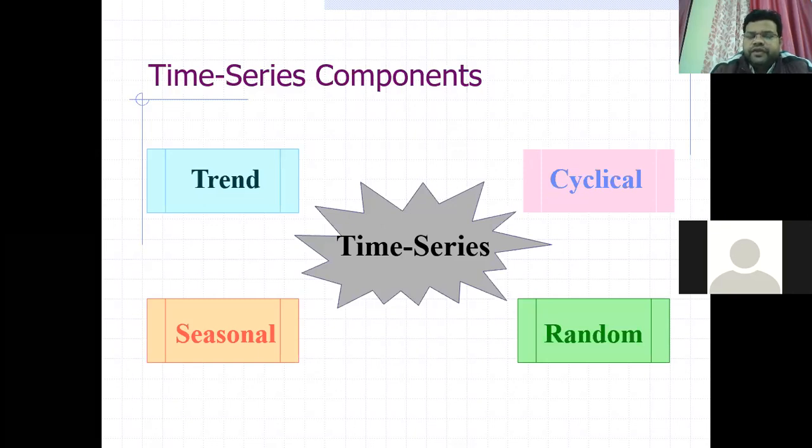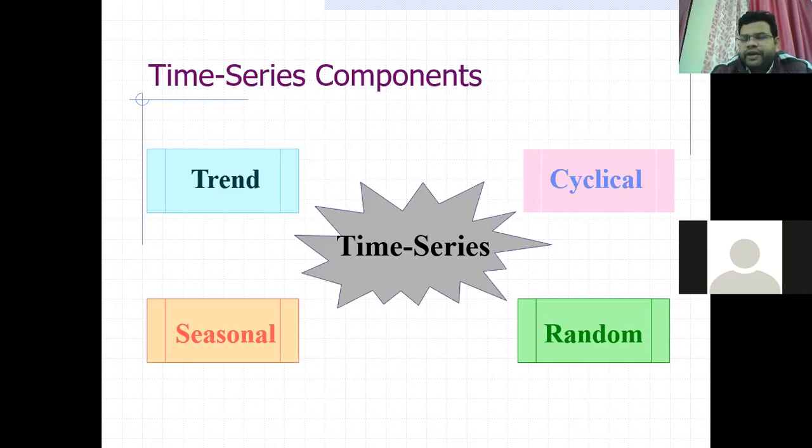The second is seasonal variation. What is this seasonal variation? Seasonal variation is nothing, only the variations which occur in a particular season, over a very short time period. It will increase, then suddenly decrease, like that. As you see, in the winter the sale of woolen cloths will increase, and in the rainy season the sale of umbrellas will increase. So it is called seasonal variation. This variation is according to the seasons.